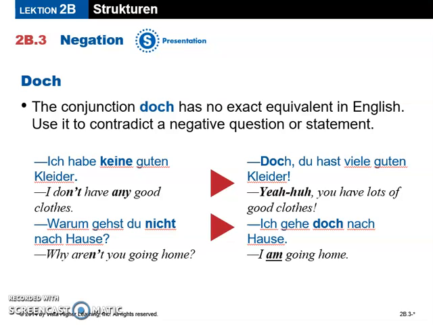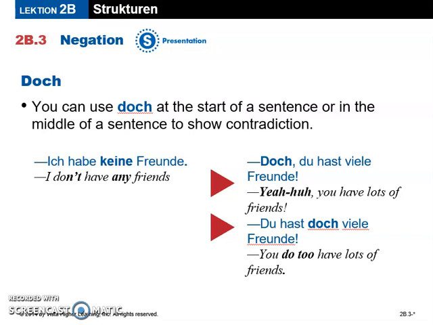We don't have to use doch at the start of a sentence. You saw in both of those examples we can use it at the beginning or we can use it in the middle of the sentence. We just have to make sure that if we use it at the start, there's a comma that comes after it that separates it from our subject and verb so that we can still have correct word order in our sentence in German. And if we use it in the middle of a sentence, then we start with our subject verb and then we use it next in the sentence.